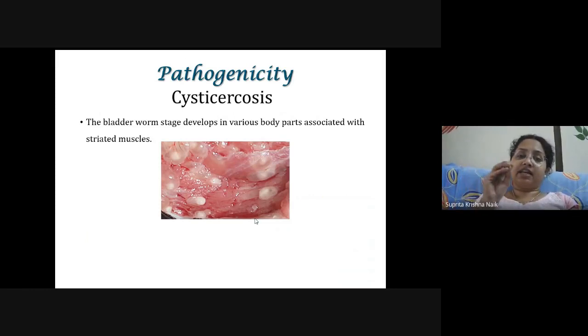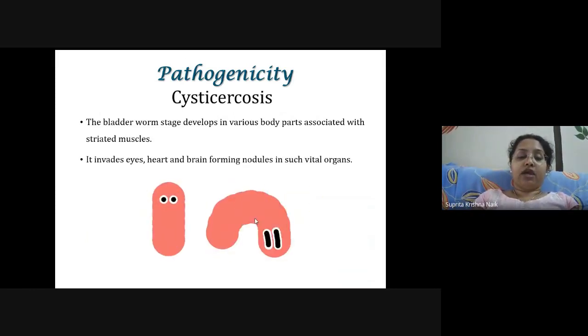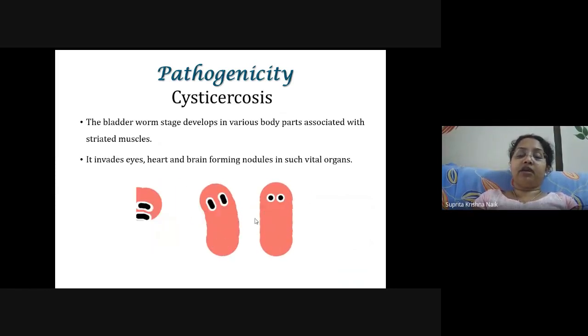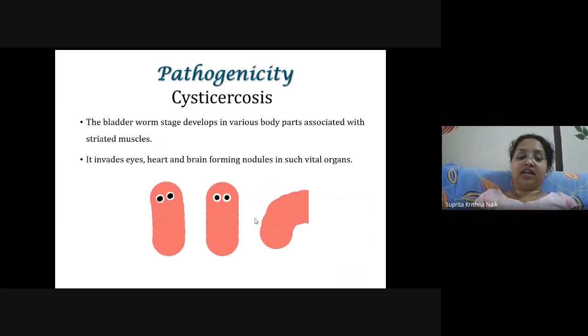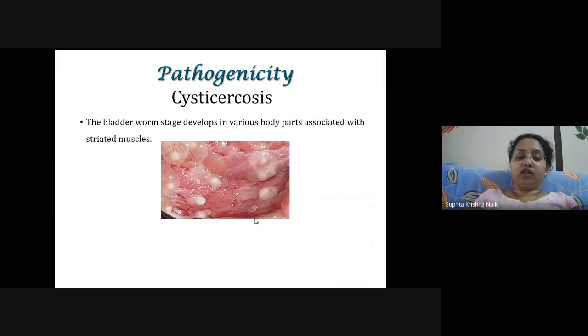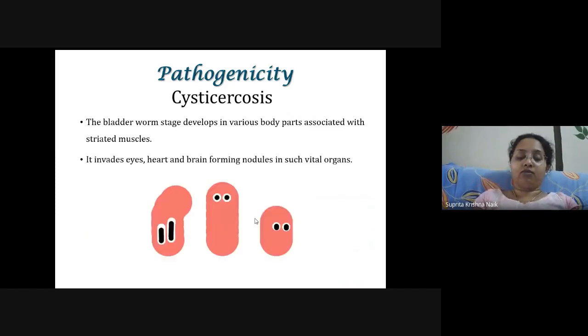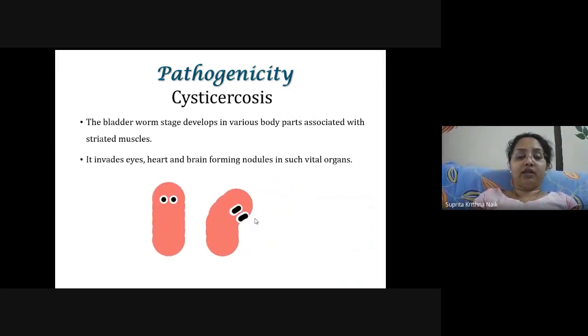But sometimes the eggs would stay inside the body of the primary host, and it will start invading the muscle areas of the intestine, penetrating and trying to come outside. As well as sometimes it enters into the blood system, and from the blood system it can go to various other organs. It invades eyes, heart and brain, forming nodules. As you saw in the last picture, here you can see small nodules are formed. So nodules are inserted into vital organs.